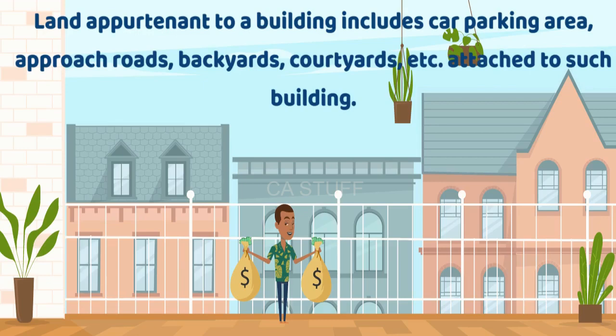It is a commonly seen fact that many of the independent houses will be surrounded by land till the compound wall, and thus taxing of income from land under any other head is meaningless. Land appurtenant to a building includes car parking area, approach roads, backyards, courtyards, extra attached to such building.